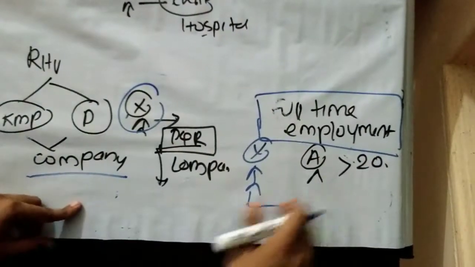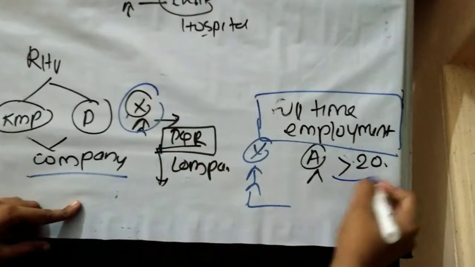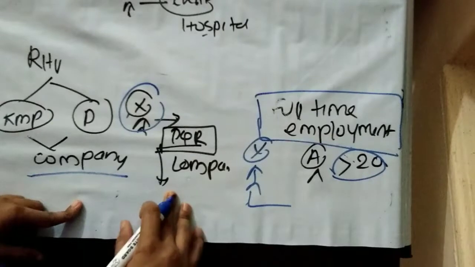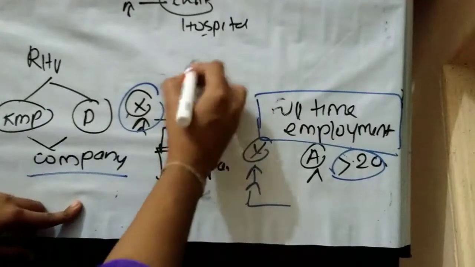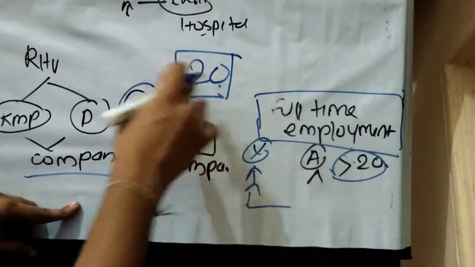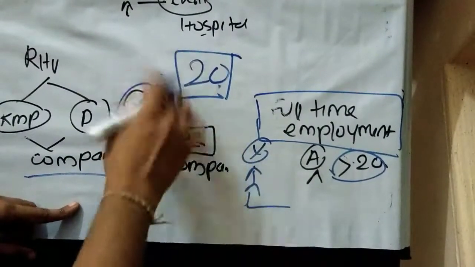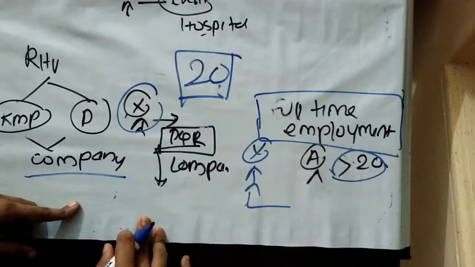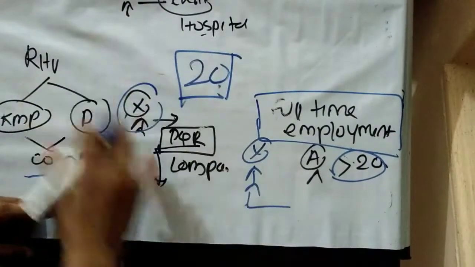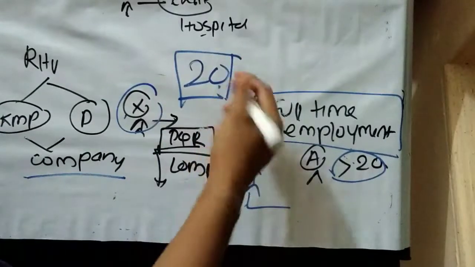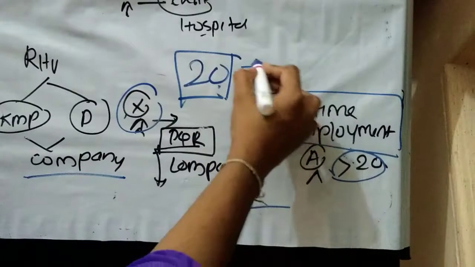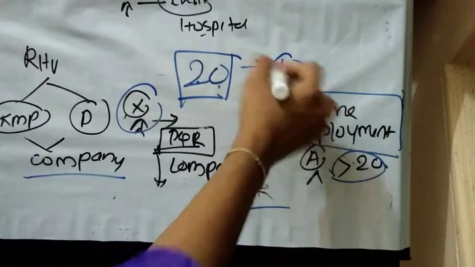Then, he is already appointed as the auditor in more than 20 companies. As per the Companies Act, the maximum number of companies in which a person can be appointed as auditor is 20. Suppose X is already appointed as an auditor in 20 companies, then he can't accept appointment as an auditor in the next company. It will become the 21st company.